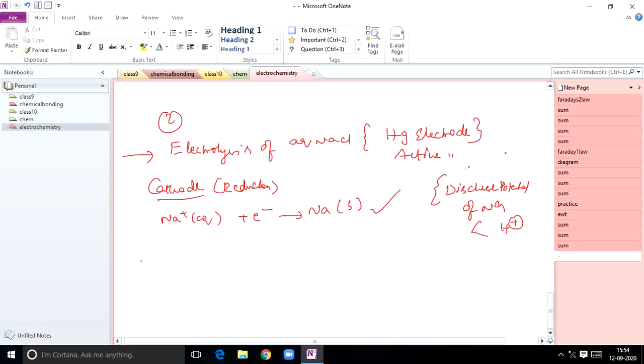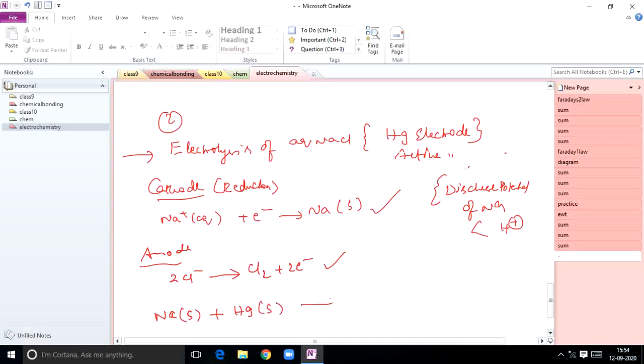At anode, what happens? If you take chloride ion, 2Cl minus gives rise to Cl2 plus 2 electrons. So this will be the feasible reaction. And when mercury electrodes are used instead of platinum, sodium ions get deposited, which further react with mercury to form sodium amalgam. Whatever sodium ions are generated interact with the mercury electrode, and finally there is a chance of formation of the NaHg complex. This is called sodium amalgam.